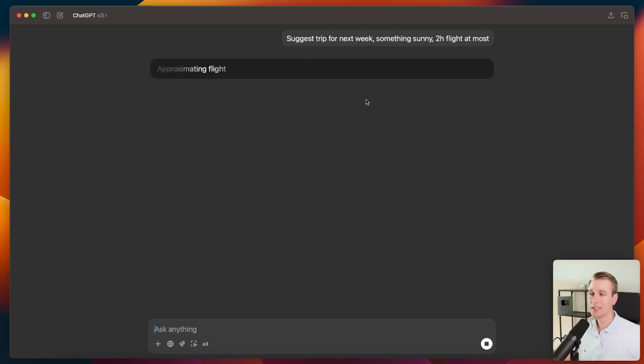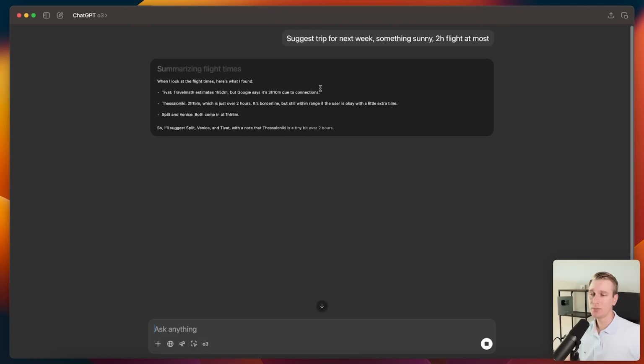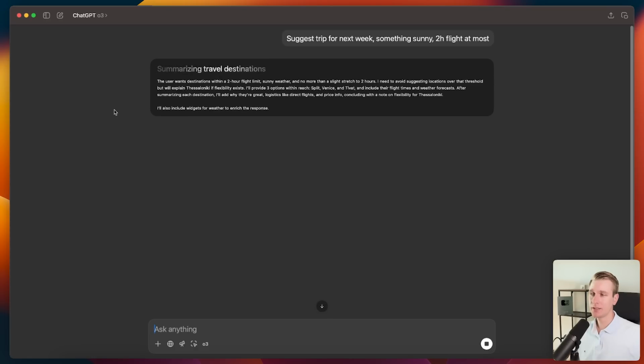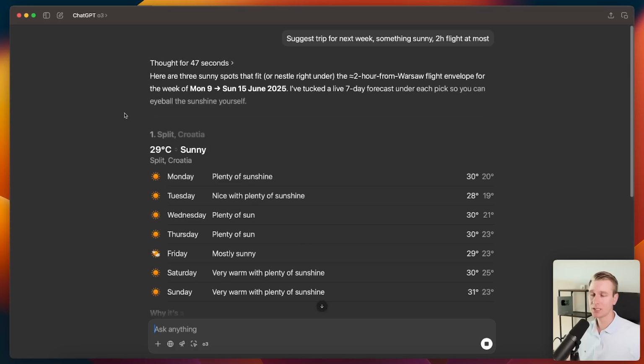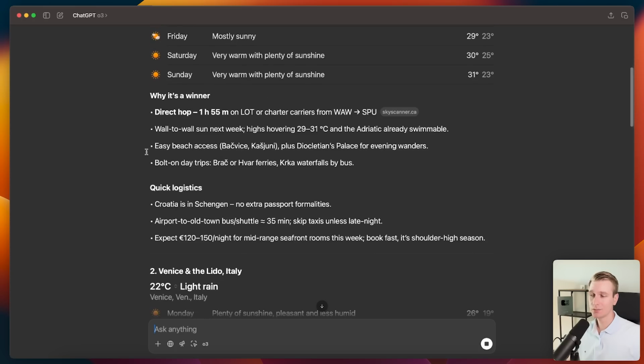So not only is it much easier for me, I don't have to even manually type anything. It can also do much more, because if I had to manually find websites, I would have to find perhaps 10 or 20 different websites myself. That would take a long time. So it can do that much faster for me. And then ultimately it will have collected the information, and you can see it has suggested some destinations for me.